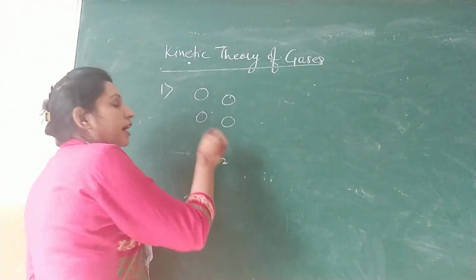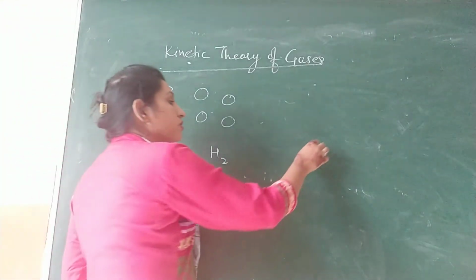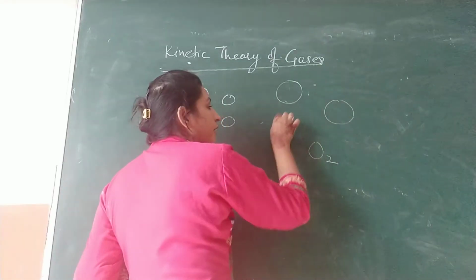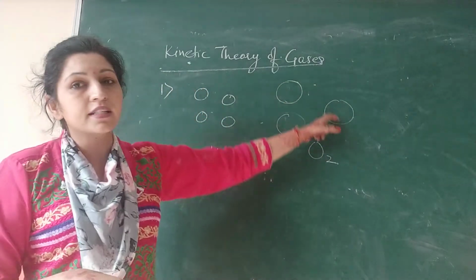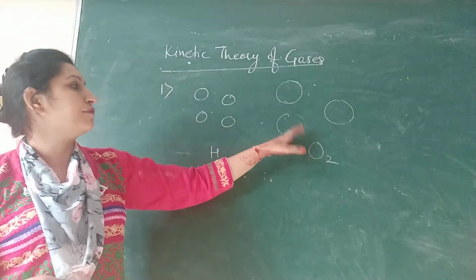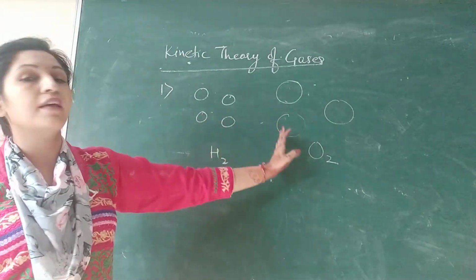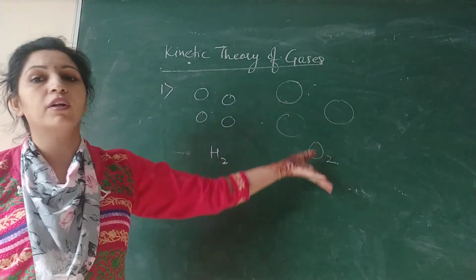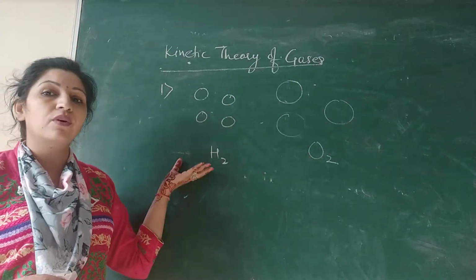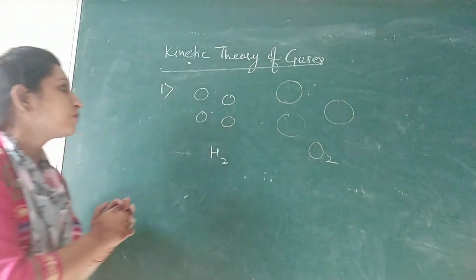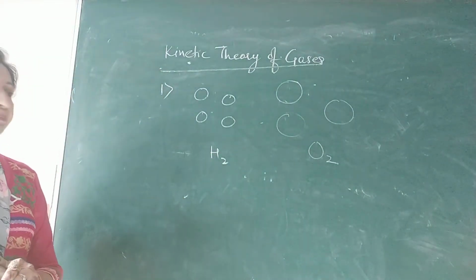For example, this is for hydrogen gas. But if you take oxygen gas molecules, their size will obviously be more than that of hydrogen. But they are identical for oxygen. They are different from the hydrogen molecules, but for oxygen, all the molecules are identical. For hydrogen, all the molecules are identical. But for different gases, they are different. This was the first postulate.